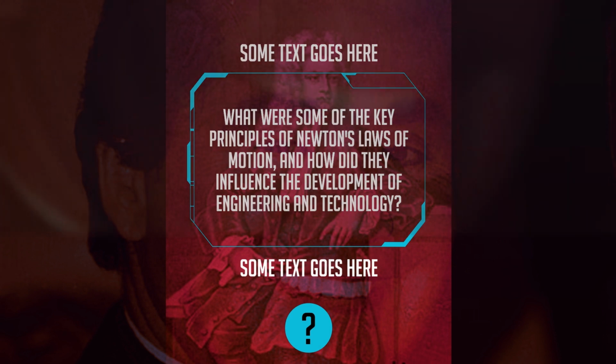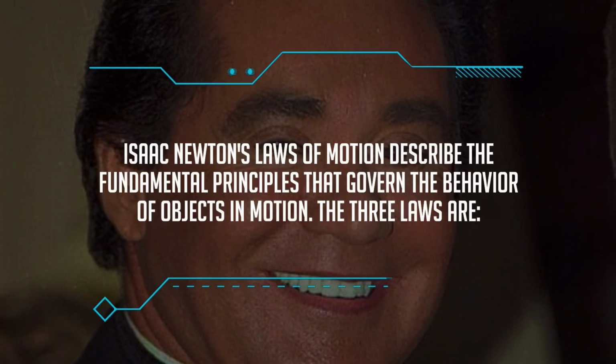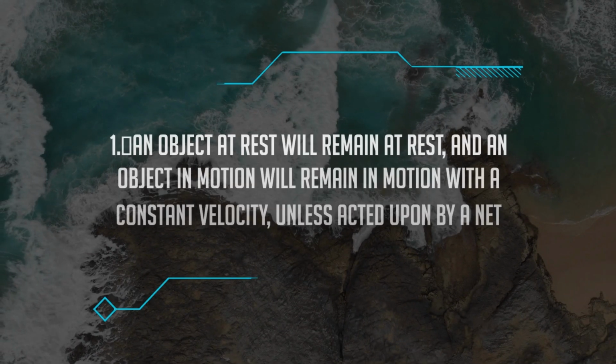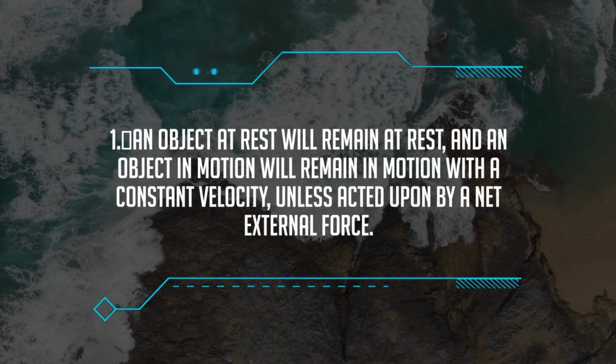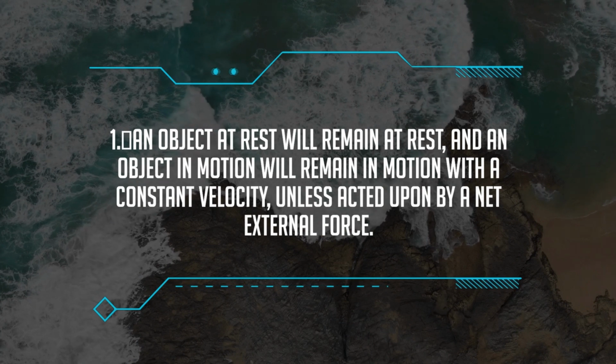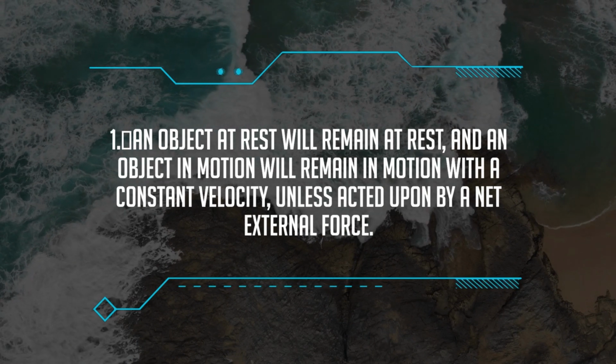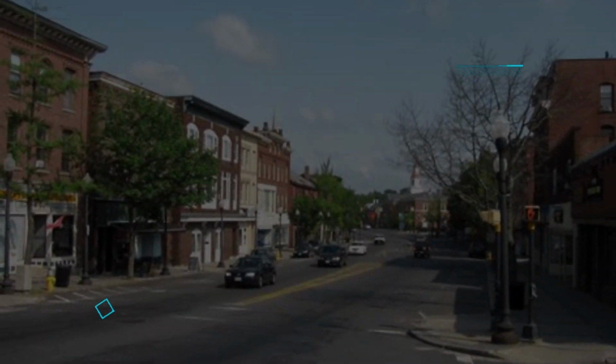Isaac Newton's laws of motion describe the fundamental principles that govern the behavior of objects in motion. The three laws are: 1. An object at rest will remain at rest, and an object in motion will remain in motion with a constant velocity, unless acted upon by a net external force.